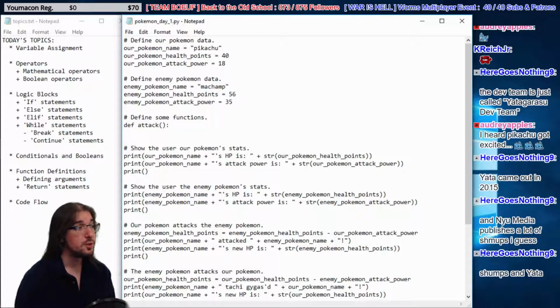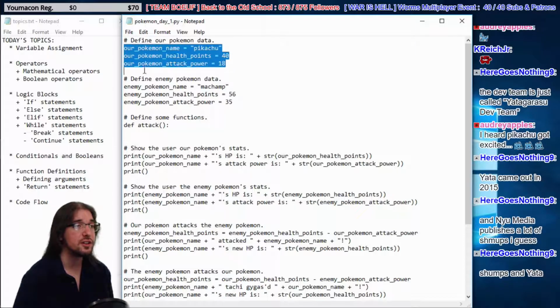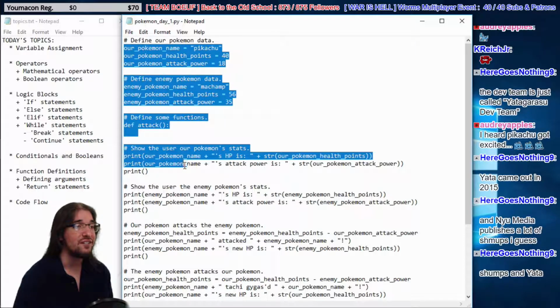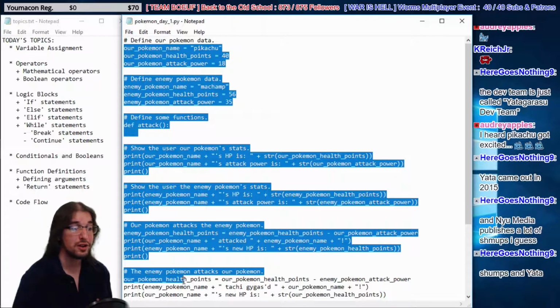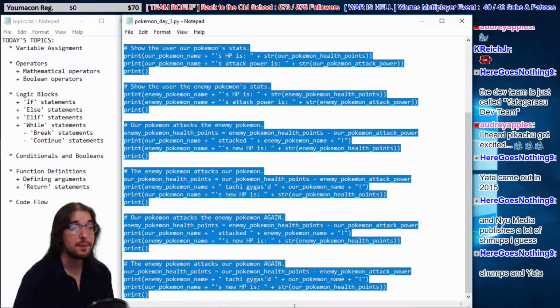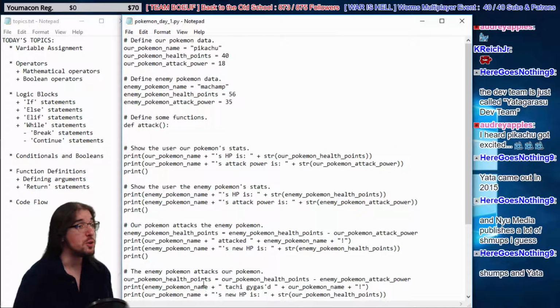All right. So when you indent code in Python, it means that it only runs in certain circumstances. So far we've only been using code that's flat against the left side of the screen. That means it always runs, in order from top to bottom, always. But when you indent code in Python, it means it only runs under certain circumstances.